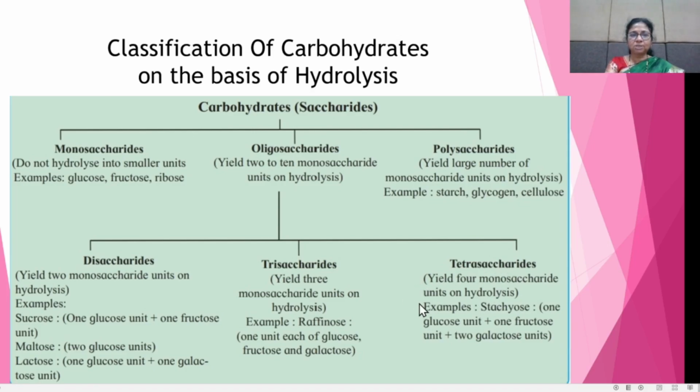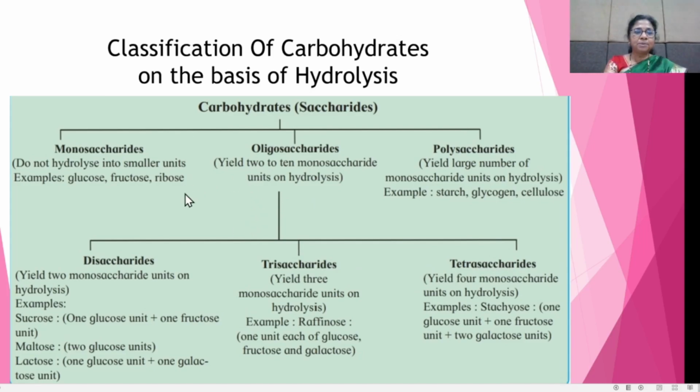In this way, on the basis of hydrolysis products, carbohydrates are classified first into monosaccharides, oligosaccharides and polysaccharides. Then oligosaccharides are again classified into disaccharides, trisaccharides and tetrasaccharides.